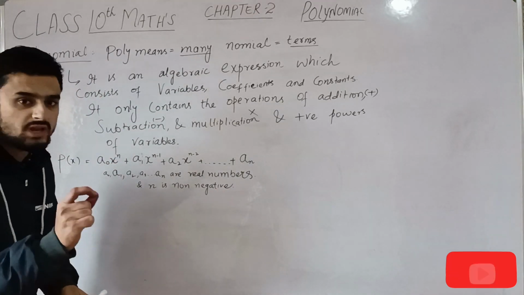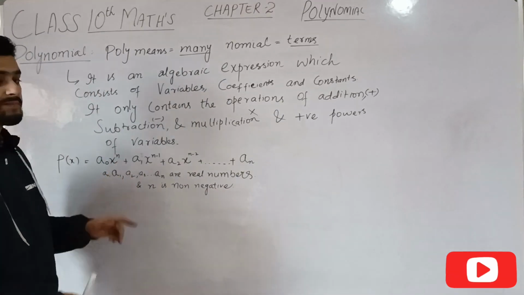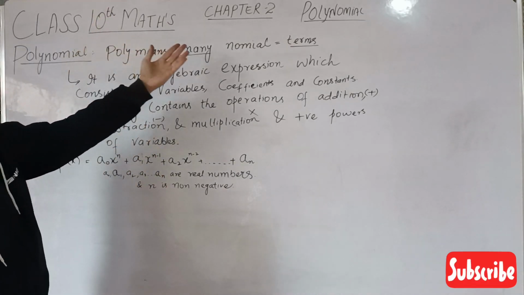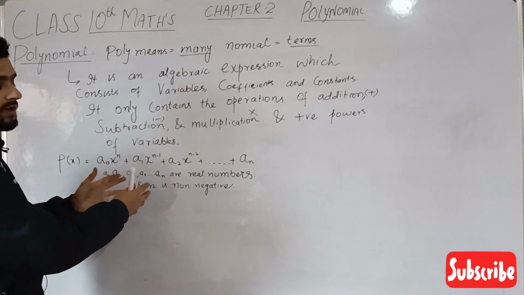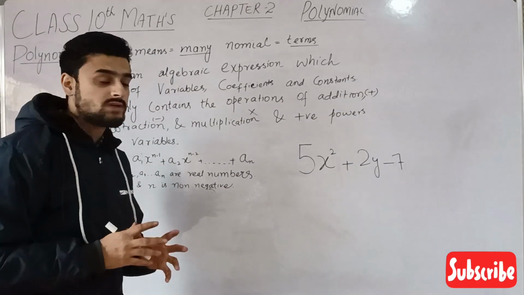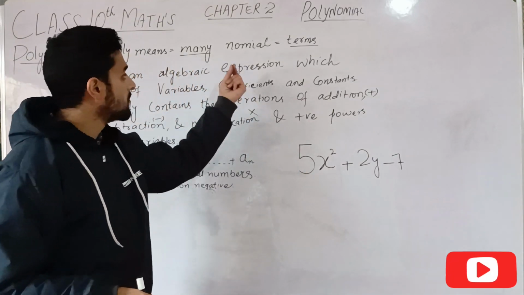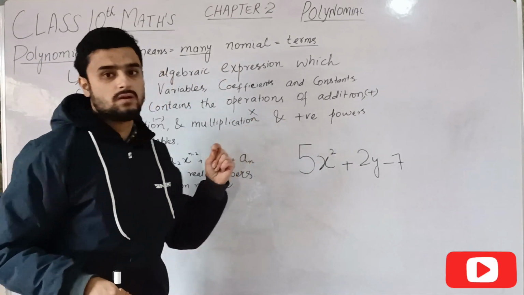It should never be negative. N should always be a positive power. So this is all about polynomial, and we will discuss it further. Now I have taken an algebraic expression, or it can be called a polynomial.